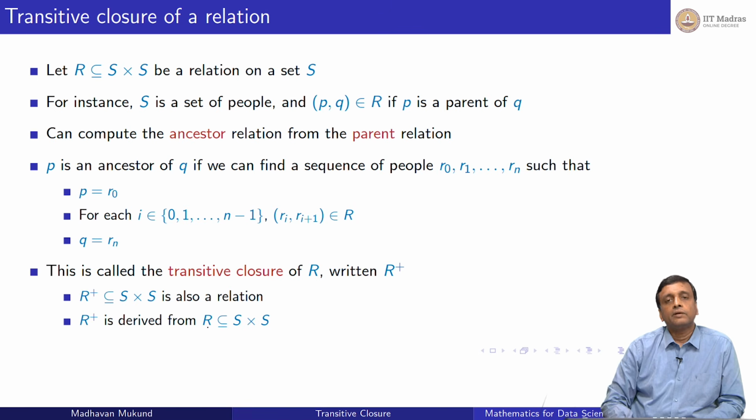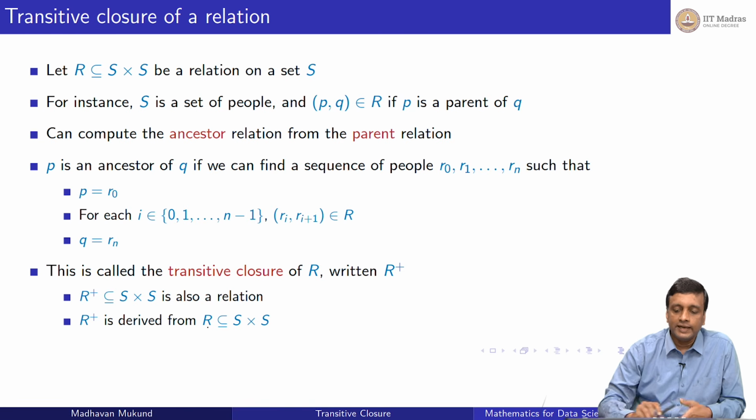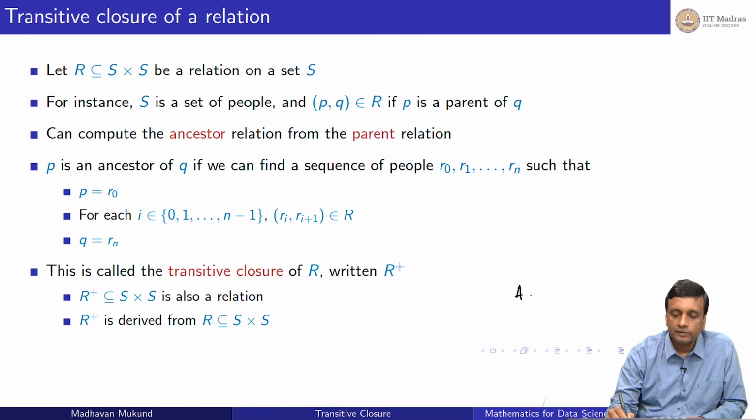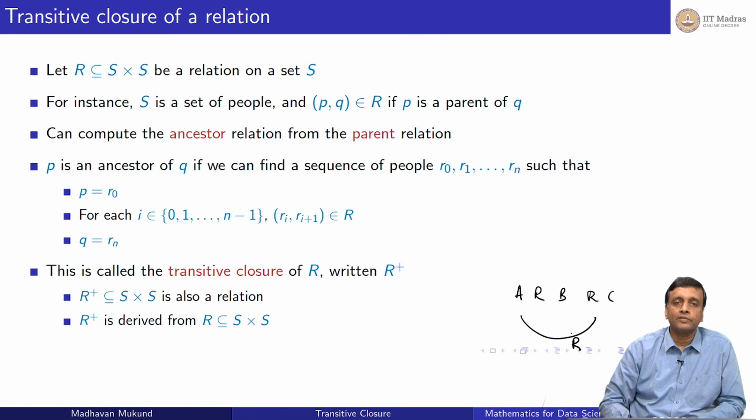So this is a new relation, which relates pairs of people who are connected by a sequence of parent relations. This has a name. This is called the transitive closure. Transitivity says that if A is related to B and B is related to C, then A must also be related to C. This is the definition of a transitive relation.